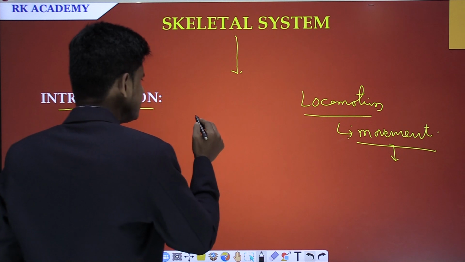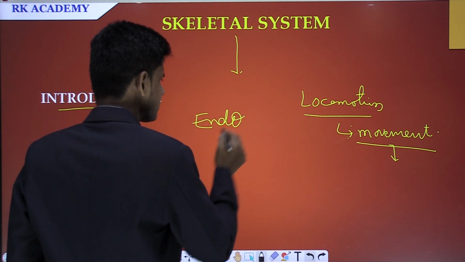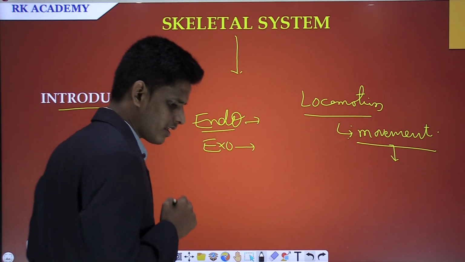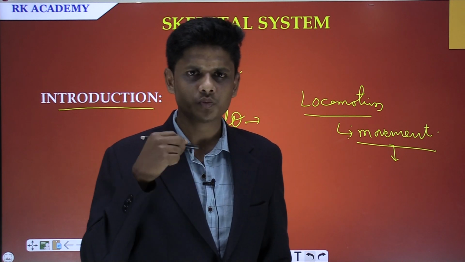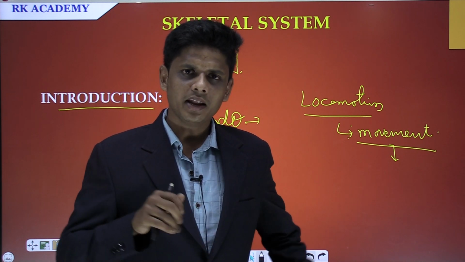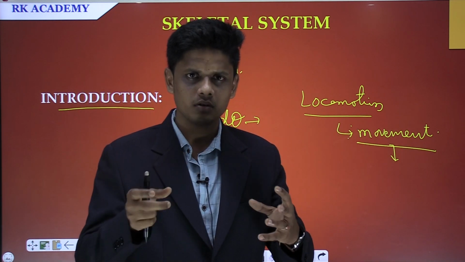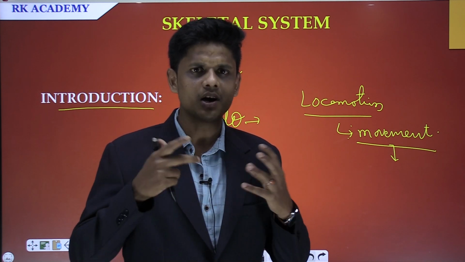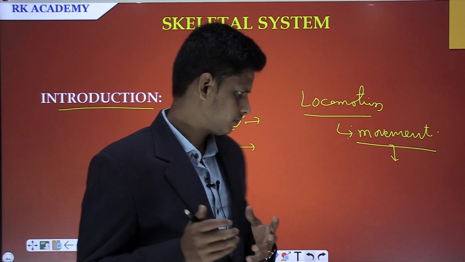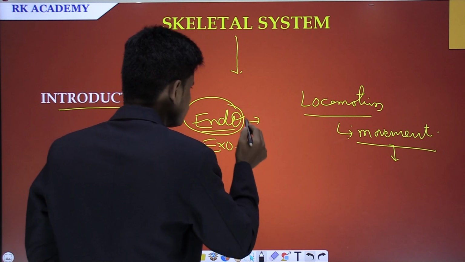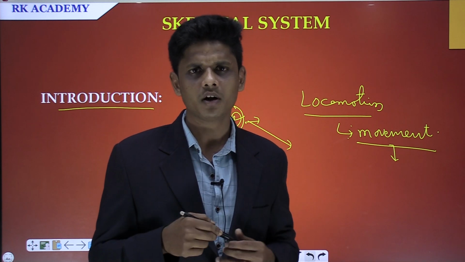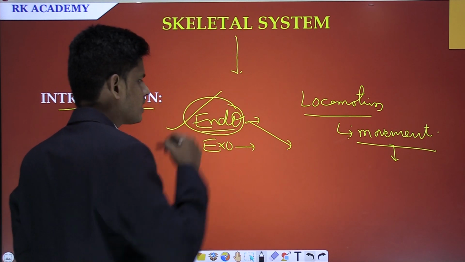Endoskeleton means those bones which are arranged inside the body, and each bone articulates with the other bone. Such bones make an establishment between the organs present in our body, giving physical and mechanical support. Such a skeleton system is called the endoskeleton system.